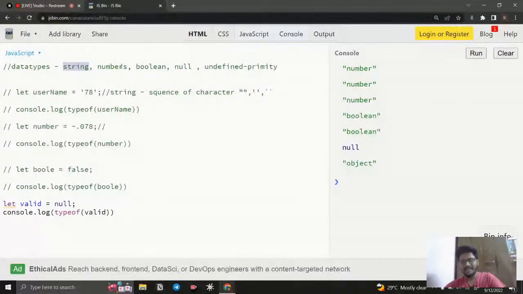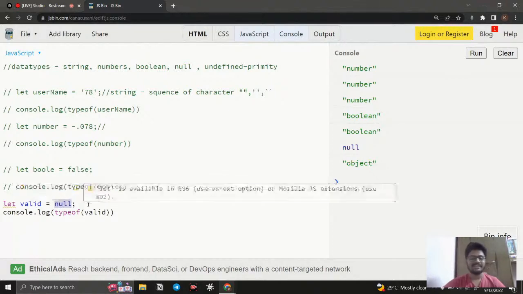A number is a number, but this is also built by object, and we have several methods and all that. Right now you need to understand that null is a primitive data type, with its properties and everything under primitive data types, but it shows object, and that is a bug. We would expect it to be cleared afterwards by the JavaScript team or not. Okay, that is all about that.